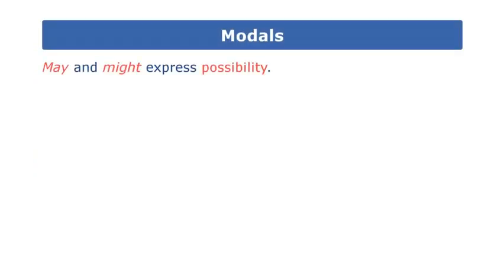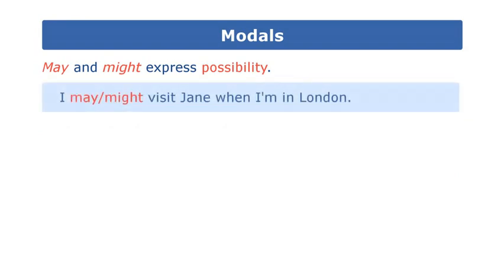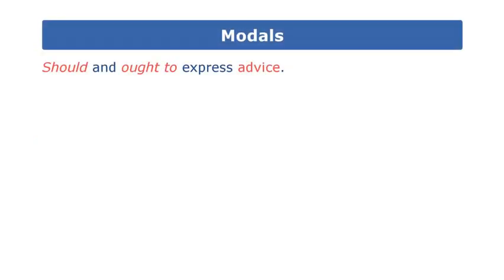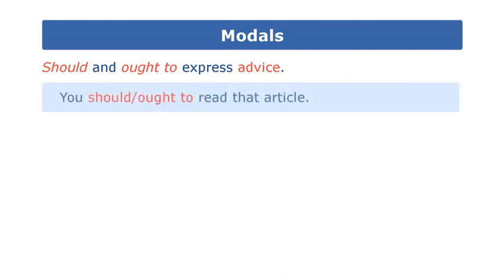May and might express possibility. I might visit Jane when I'm in London. May also expresses permission. May I leave the room? Should and ought to express advice. You should, ought to, read that article.